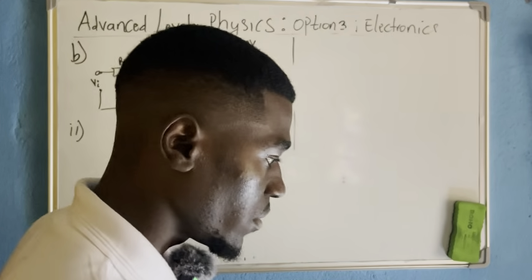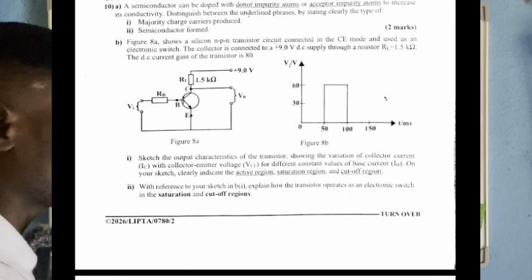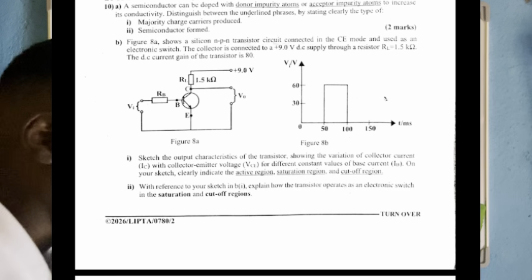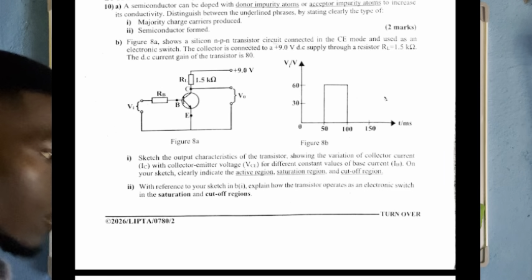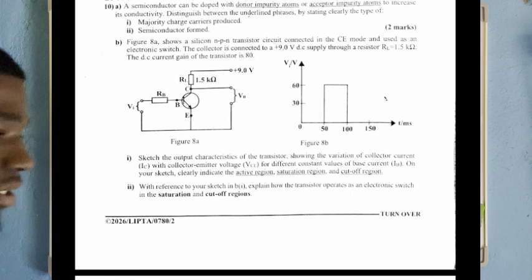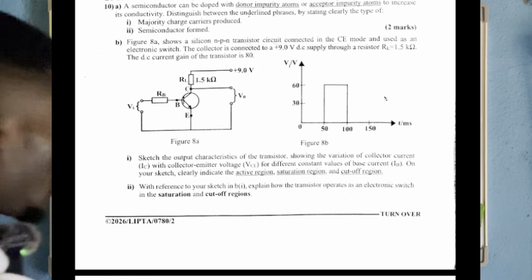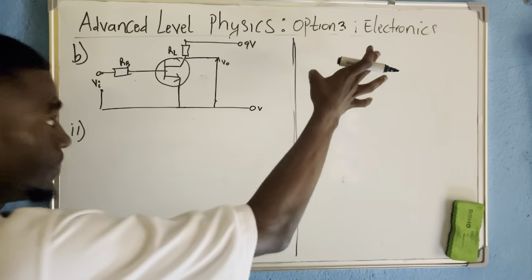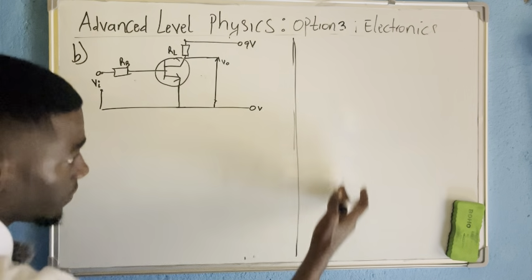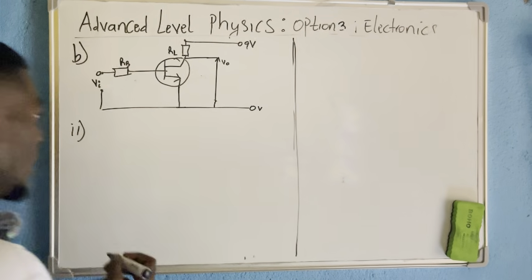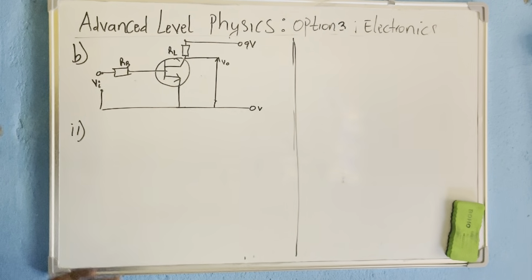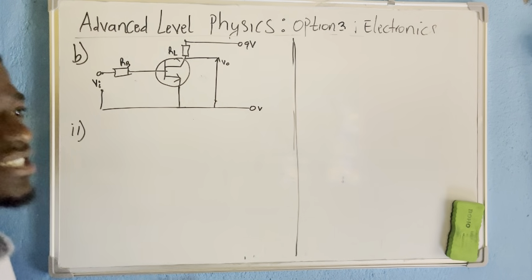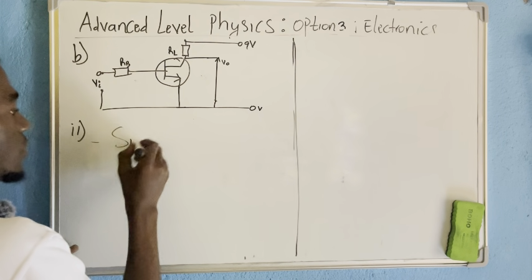Roman 2 is with reference to our sketch in B Roman 1. Explain how the transistor operates as an electronic switch in the saturation and cutoff regions. Okay. As we did before, you saw that having one section of saturation and one section of cutoff is okay. And I told you that those two regions of the transistor can be used as a switch.